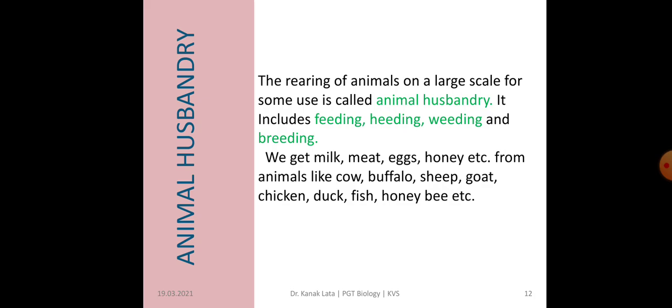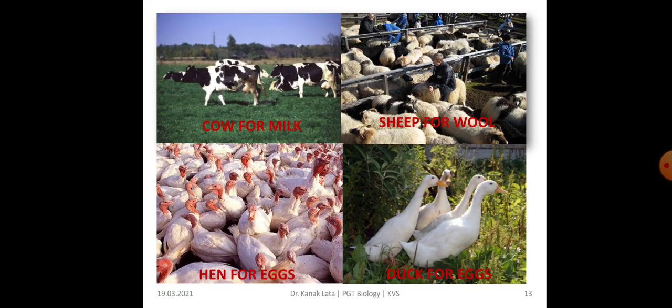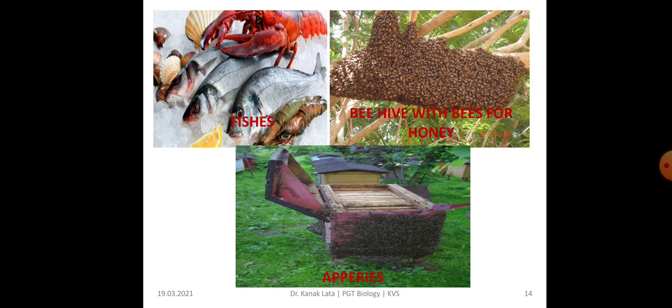We can get meat, milk, egg, honey, etc. from animals like cow, buffalo, sheep, goat, chicken, duck, fish, honeybee, etc. Here you can see that cow is used for milk, sheep for wool, hen for eggs, duck for eggs. It is the fishes, a beehive with bees for honey, and this is the apiary.